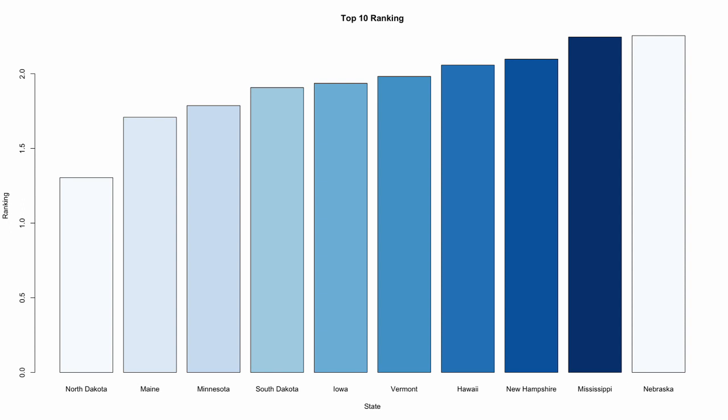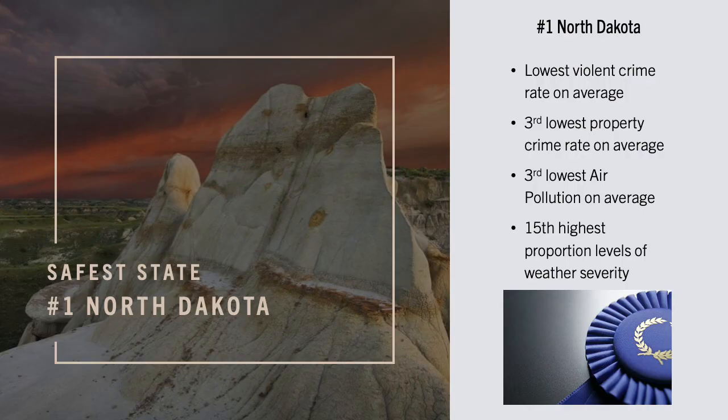With that being said, North Dakota takes the #1 spot for the safest state in the country on average, with Maine and Minnesota coming in 2nd and 3rd place. Yay, the safest state is #1, North Dakota. North Dakota has the lowest violent crime rate on average, the 3rd lowest property crime rate on average, and the 3rd lowest air pollution on average. Even though it has the 15th highest level of weather severity, North Dakota takes the #1 spot for the safest state to relocate to.